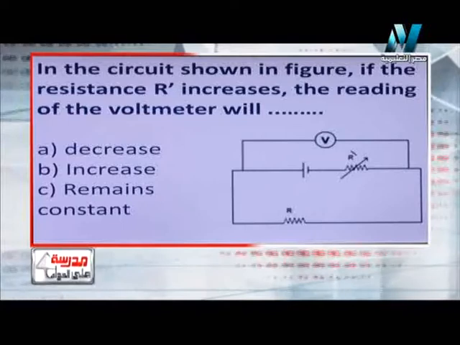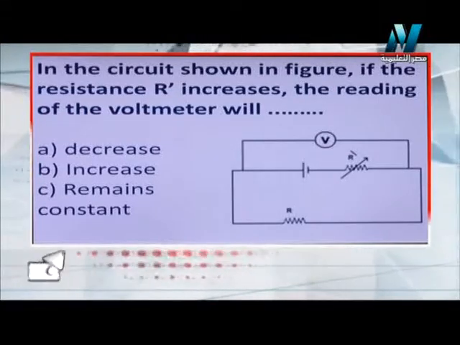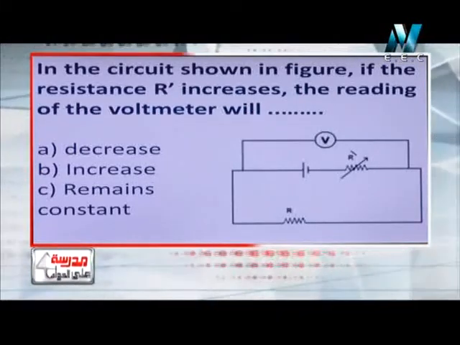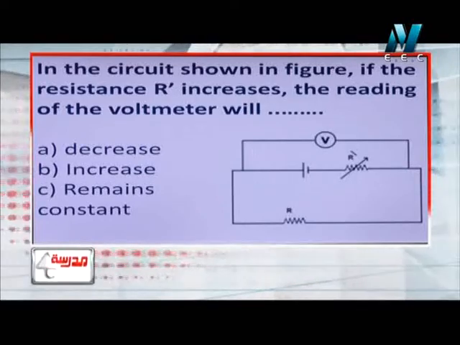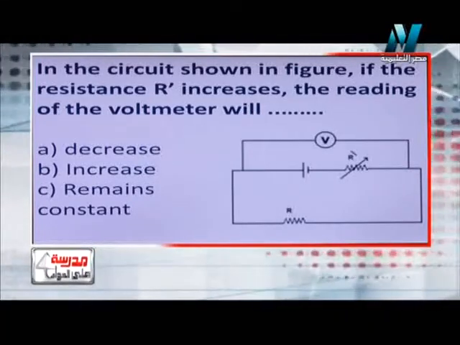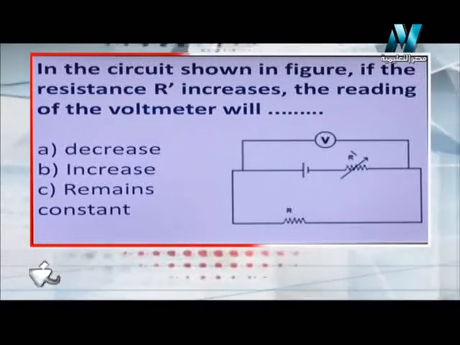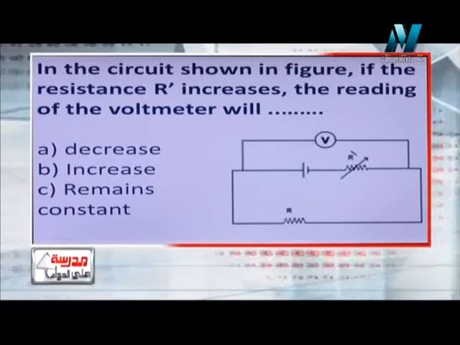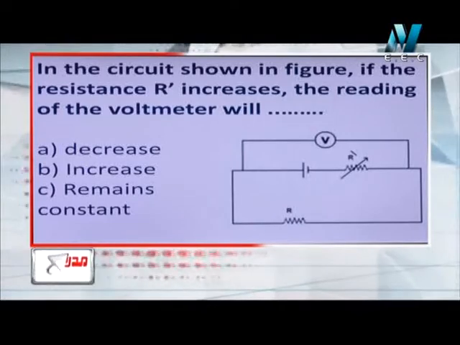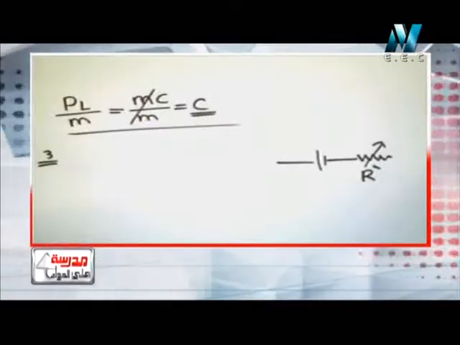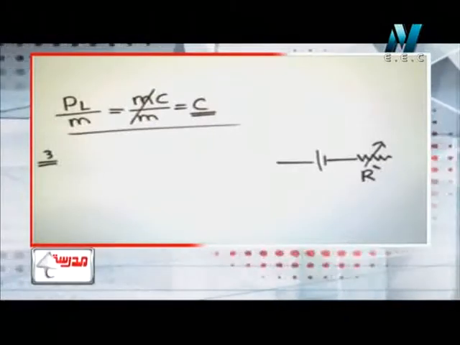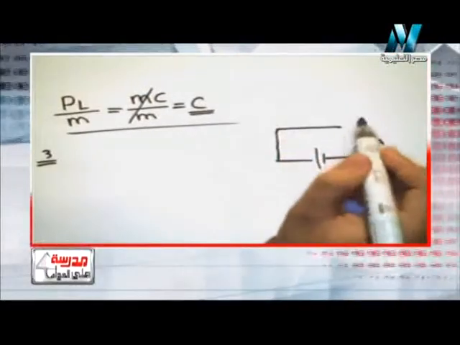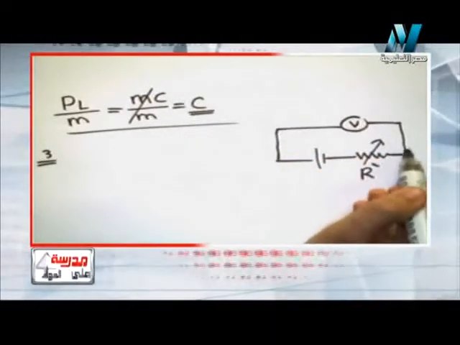Okay, let's look at this circuit. In this circuit, he showed me a certain circuit which contains a battery, resistance, and variable resistance. And there is a voltmeter which is connected between the poles of the battery and the poles of the variable resistance. And he asked me, what will happen to the reading of the voltmeter when we increase R? Okay, do you think what will happen? Let's see. We have a voltmeter which is connected in parallel to the battery and to the variable resistance.